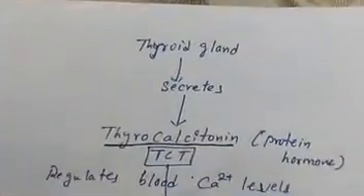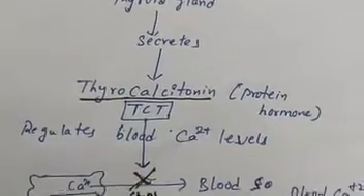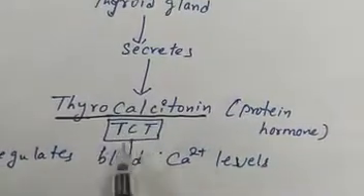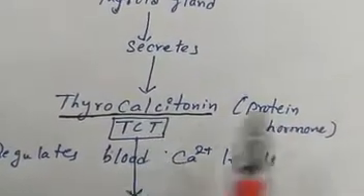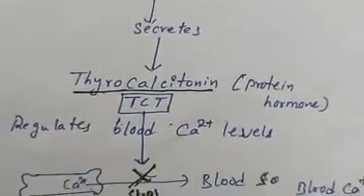Okay, generally this thyroid gland also secretes another protein hormone along with the T3 and T4 hormones, that is thyrocalcitonin, TCT. We represent it with TCT, and it will regulate the blood calcium level. How will it regulate the blood calcium level?